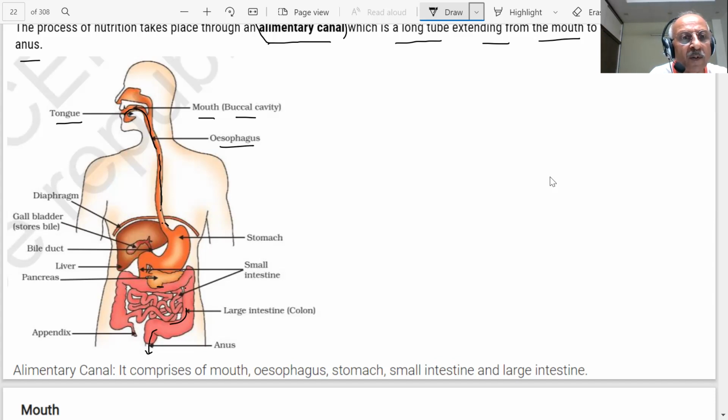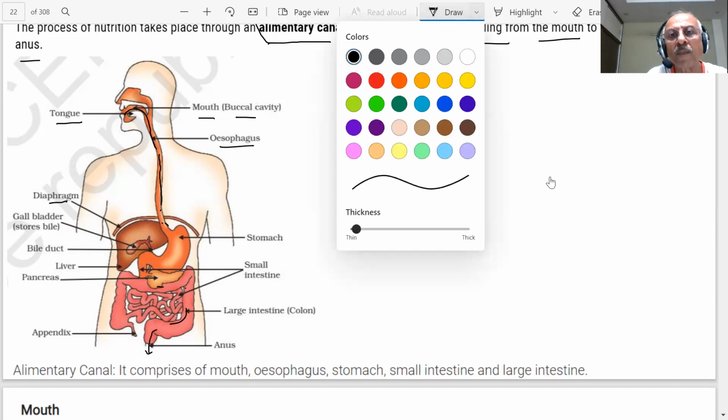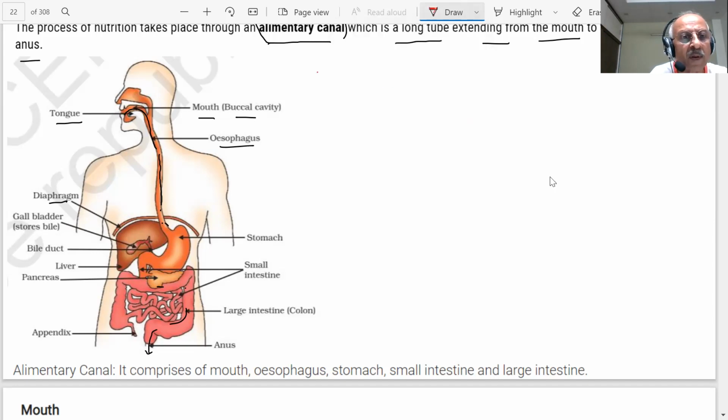And here you have the diaphragm. Gallbladder, this one. It stores bile. What is the function of bile? We will see that. Stomach. This is your stomach. You see, the food is entering here.